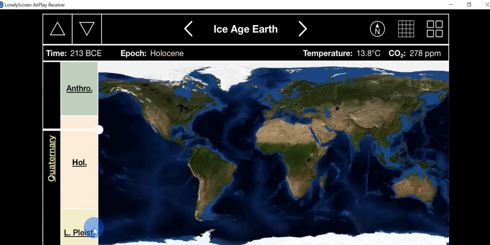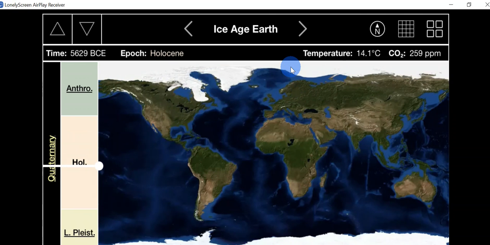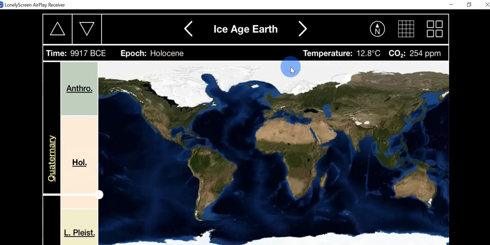So we said around year 0 and before, there was a huge ice age. The entire North Pole was full of ice. Let's see. Let's go back farther. 3,000 years BC. There you go.